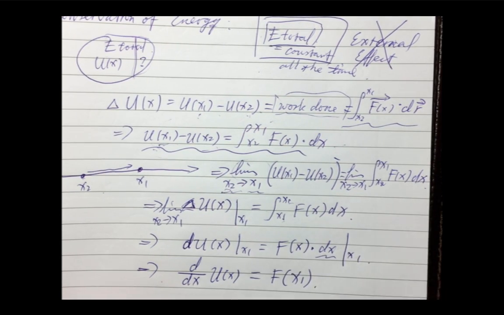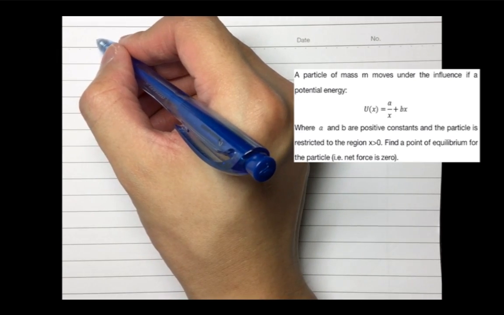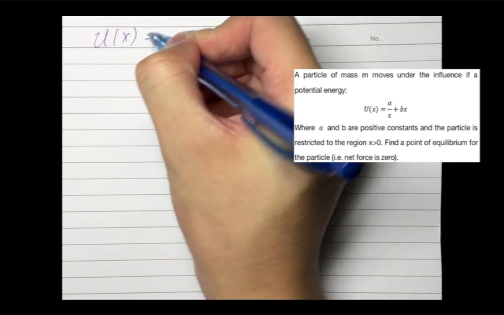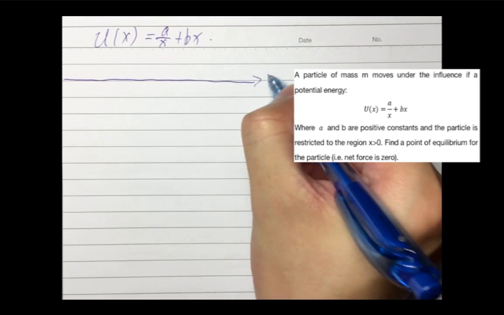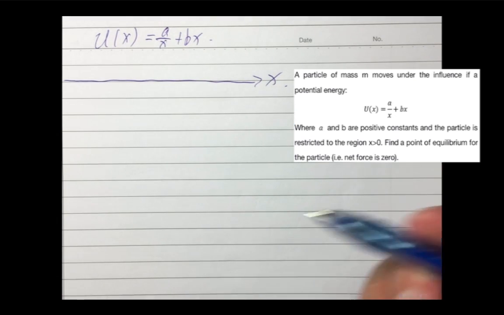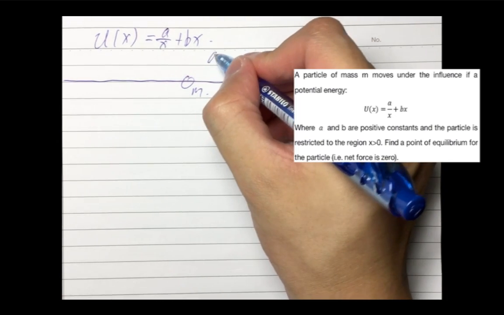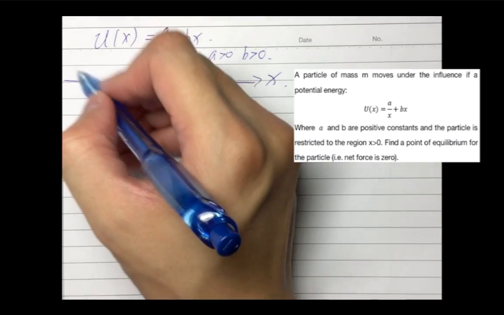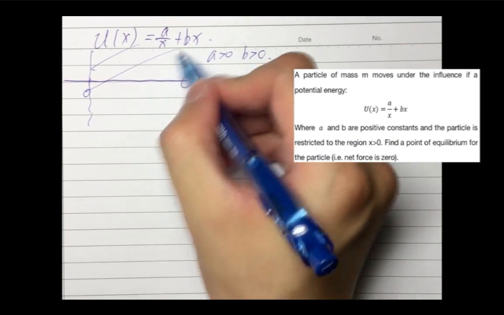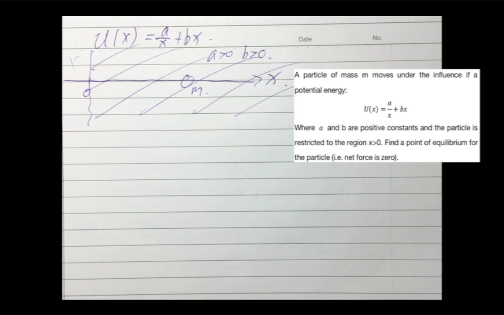Alright, let's go back to the question now. Let's read the question again. A particle of mass m moves under the influence of a potential energy U(x). So we write U(x) over here. It's a over x plus bx, and m is moving along the x-axis, right? It never says anything else, so we just treat it as one-dimensional. And m is here, let's say, where a and b are positive, and the particle is restricted to the region where x is greater than 0. Let's say this is 0, so this particle will be only here. It will never be here, right? Just here. Just find a point of equilibrium.